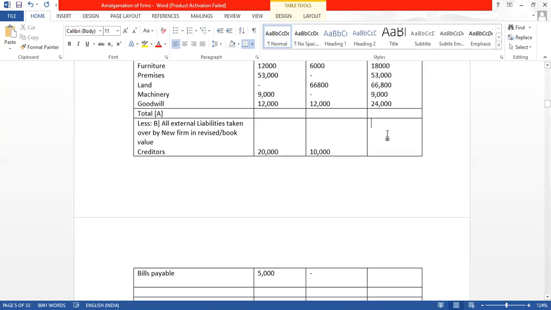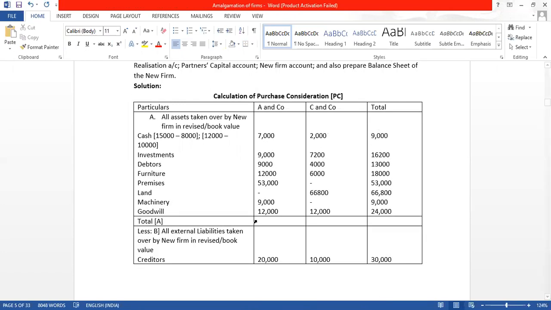So what is the total we are getting? 30,000, and here we are getting 5,000. Now again write the total of B. Here it is 25,000. Here it is 10,000. Total is coming 35,000. Now even take the total for assets.